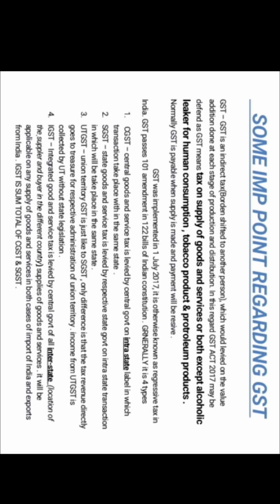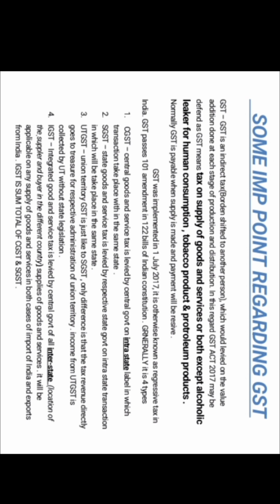Before discussing GST, I will introduce that tax has two types: first, direct tax and indirect tax. Direct tax is paid directly to the government, and indirect tax is paid indirectly to the government, meaning the burden is shifted to another person. It is indirectly paid to the government by the supplier from the consumer.